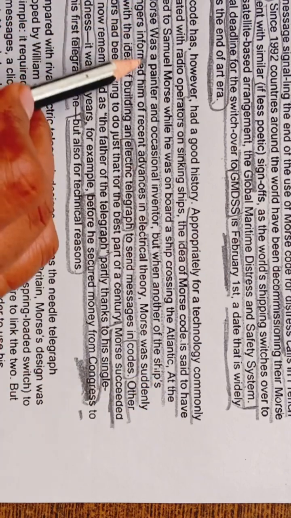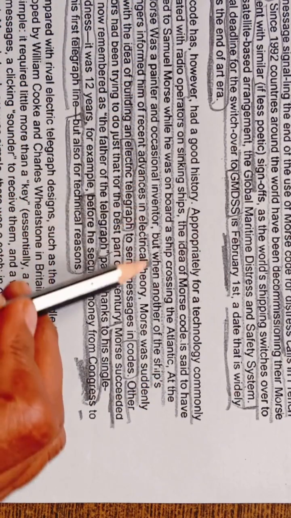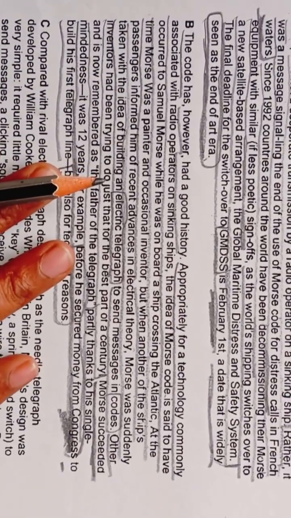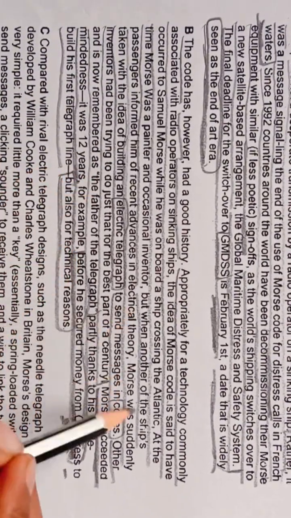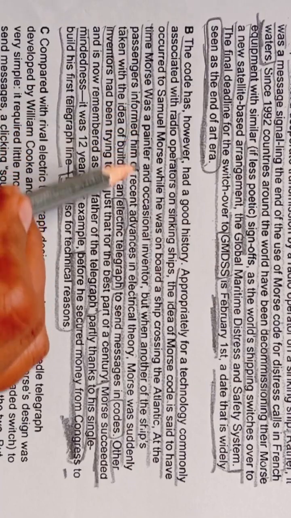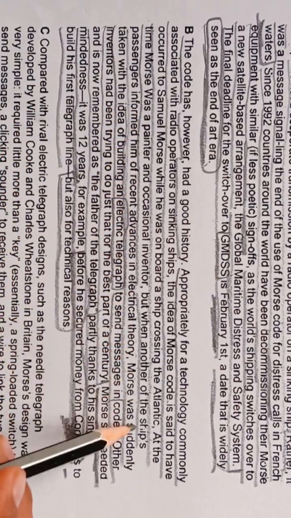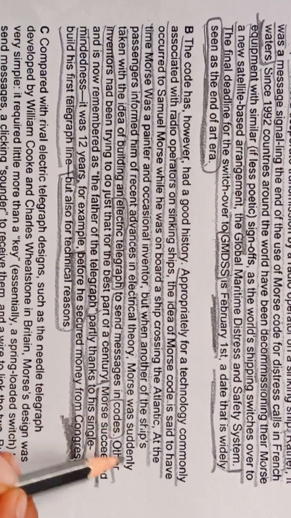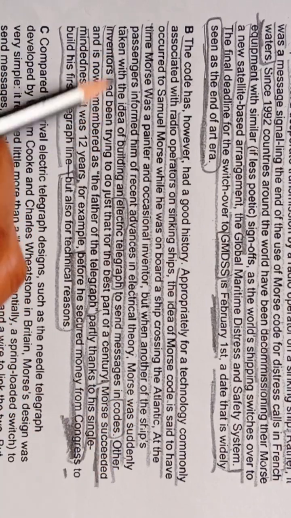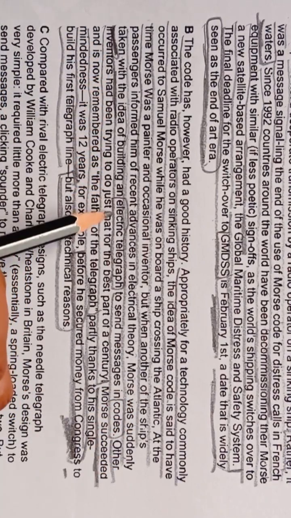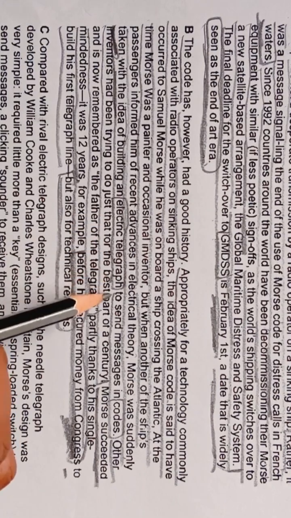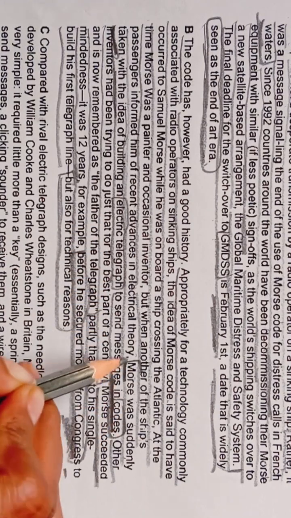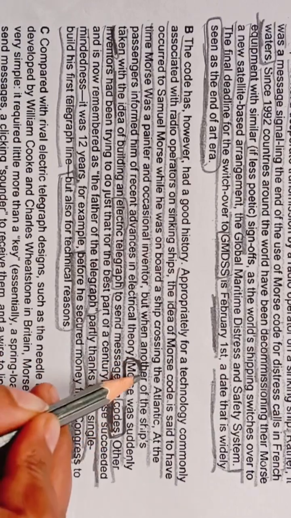At the time, Morse was a painter and occasional inventor. But when another of the ship's passengers informed him of recent advances in electrical theory, Morse was suddenly taken with the idea of building an electric telegraph to send messages in codes. Okay. So from these lines to these lines, we are getting our answer.